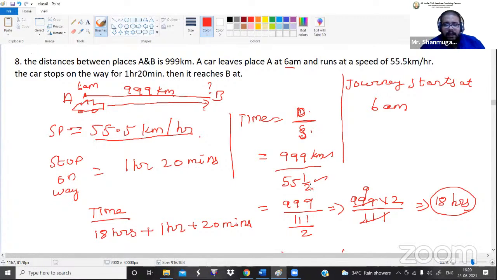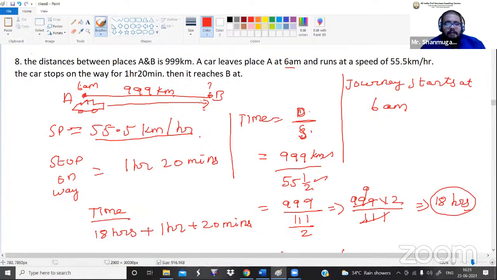55.5. I have just written it as an improper fraction and I am doing the calculation. The final answer that I am getting is 18 hours. That means from point A to B, I am taking 18 hours of journey. Do you understand what I'm saying?